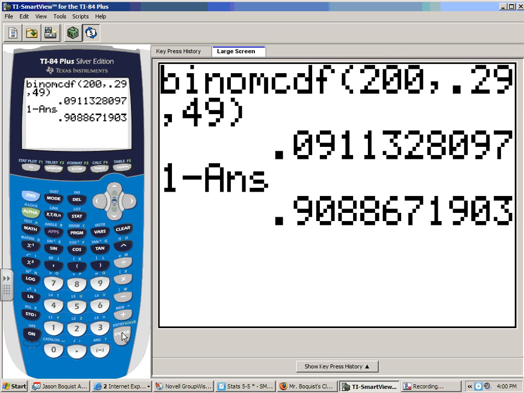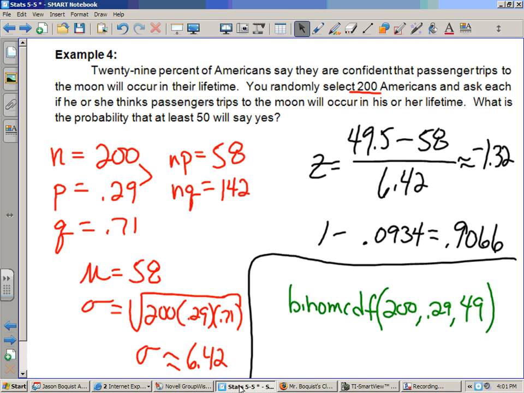So this is 0.9089, we would say. Okay, 0.9089. So the exact answer is 90.89%. We approximated it to be 90.66%. So I would have to say that that normal approximation is once again very, very good, very close.